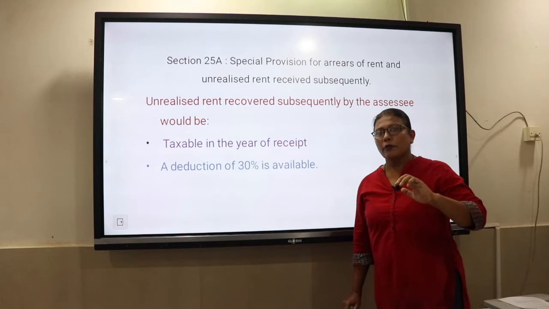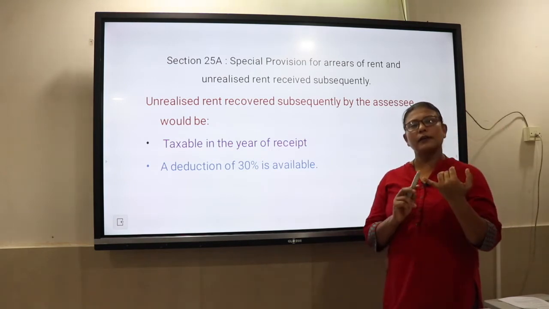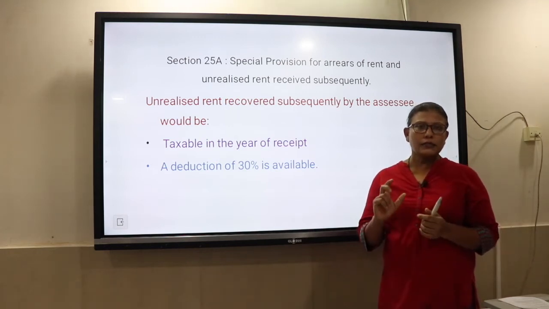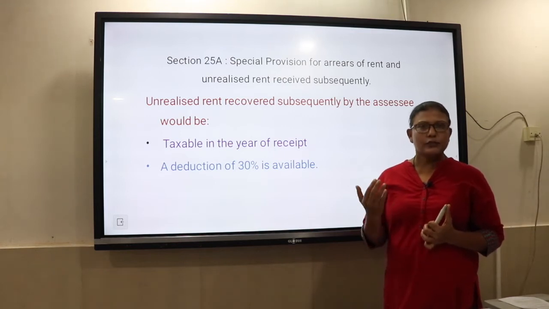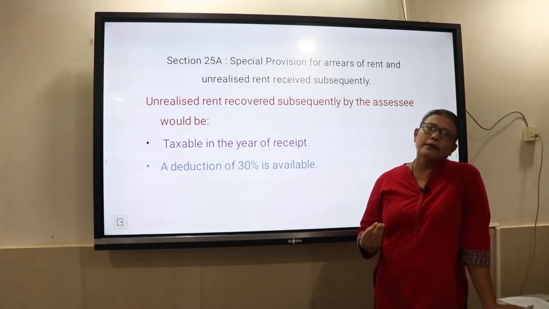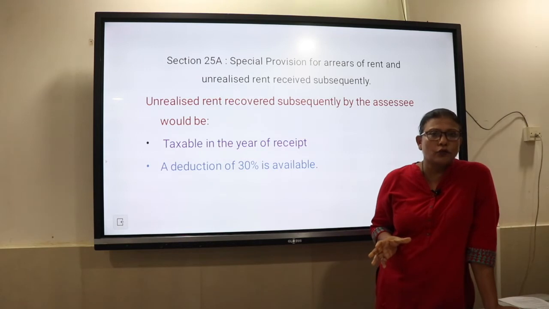If you remember, we have done two kinds of deduction: one is unrealized rent and another one is vacancy. Unrealized rent we have done prior to computing the gross annual value in case of let out house property. So the rent which has not been paid by the tenants, and if it satisfies the condition of rule 4, we call it unrealized rent.